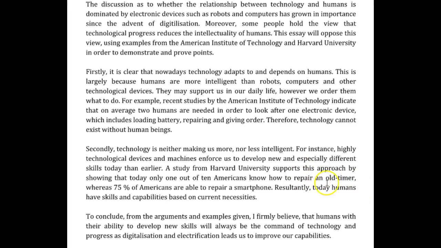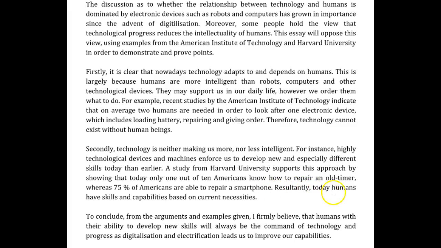Or, because if you mean just an old timer, as in a timing device, it's not hyphenated. And an old timer is an old person. It's a slang word for an old person. So if only 1 out of 10 Americans know how to repair their grandparents, for instance, I'd say that's quite impressive. I expected much less from Americans.